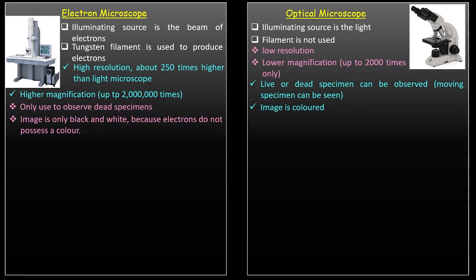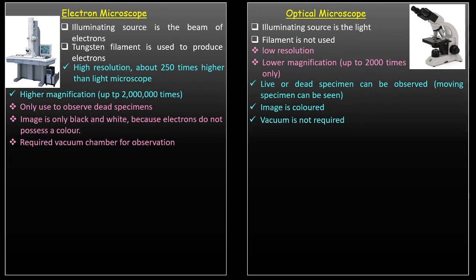Another disadvantage is that because it ejects electrons to produce the observations, it requires a vacuum chamber, just like your cathode ray tube. Unlike the optical microscope, you need no vacuum for observations.